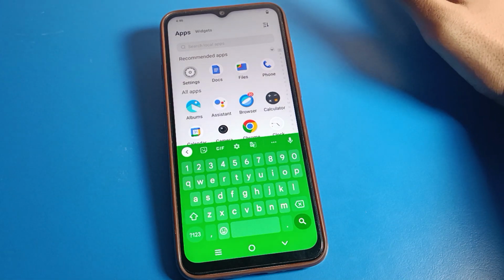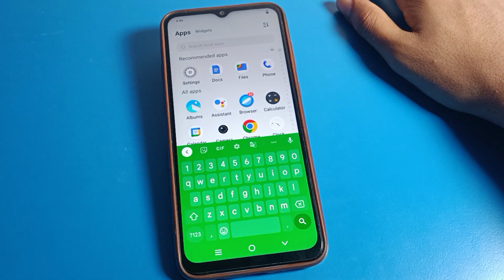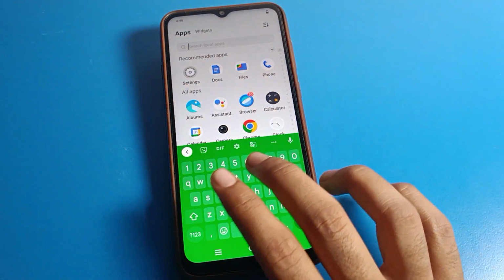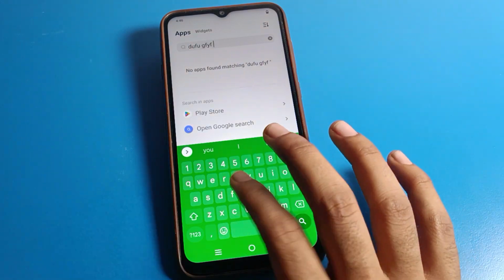So like that, friends, we can fix the keyboard lag problem on a vivo phone device. After the fix, friends, you can use your keyboard without any lag problem.